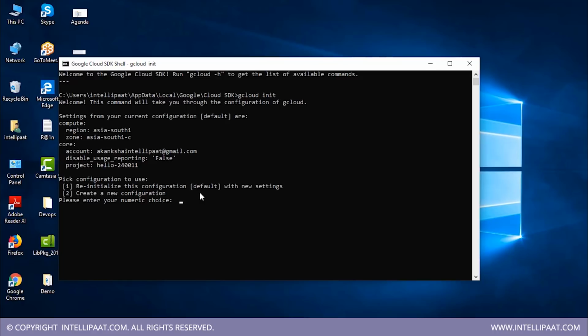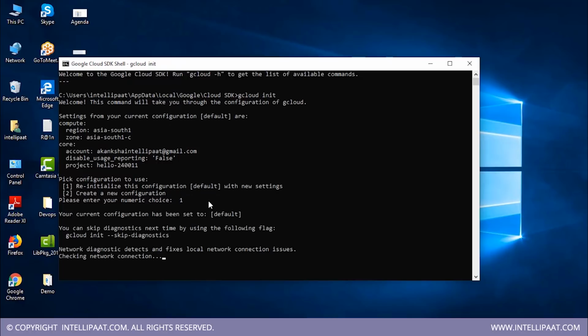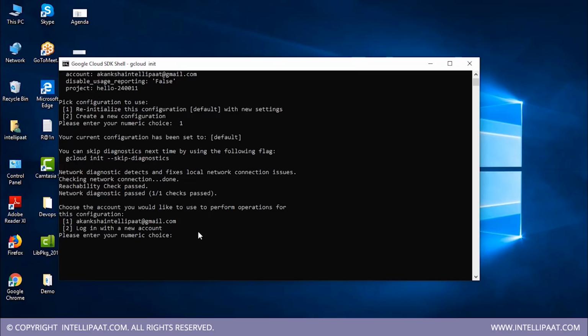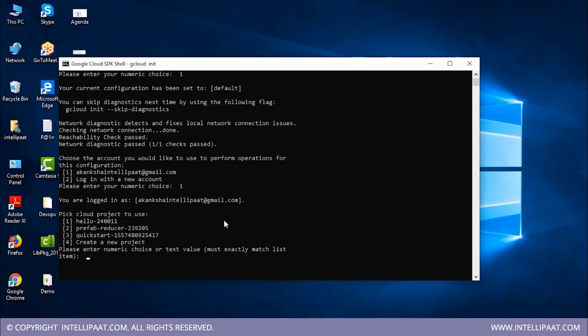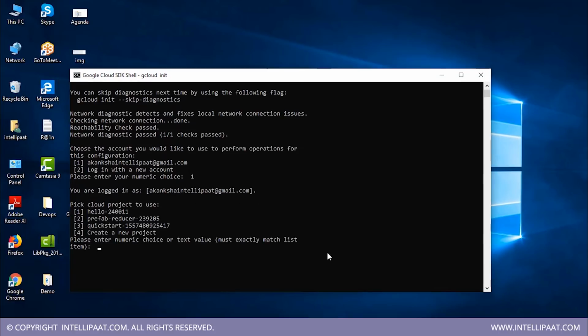Since I've already logged in using my account and I have already selected my project, I don't have to create a new configuration. I can just reinitialize this configuration with new settings. So let me pick my numeric choice as 1. I would like to choose my account only. Alright. So again, I will use the first project because that is the project under which I'm going to run my application.